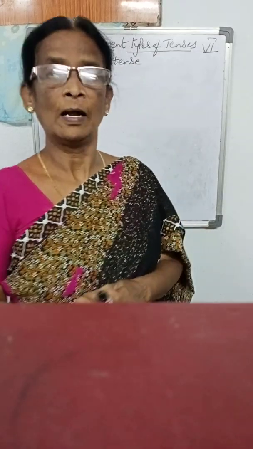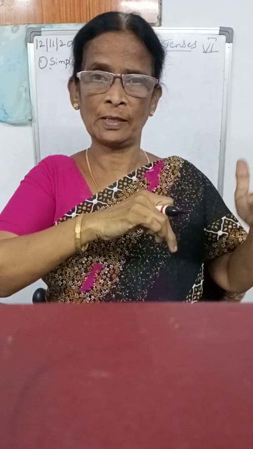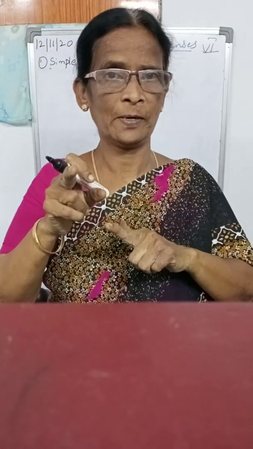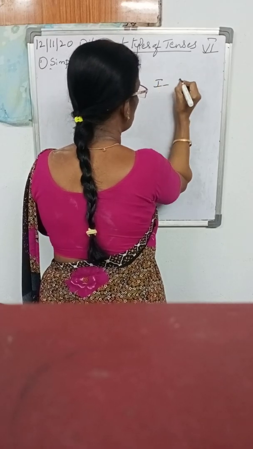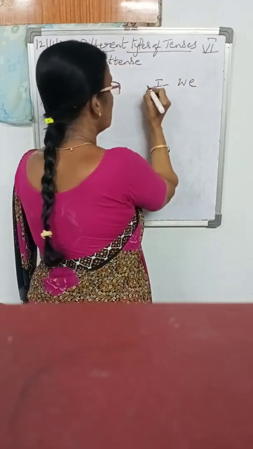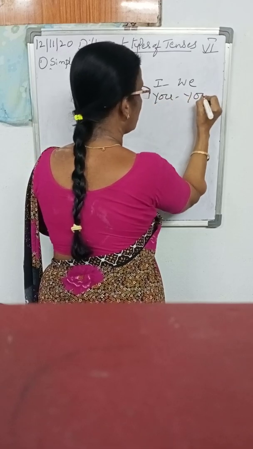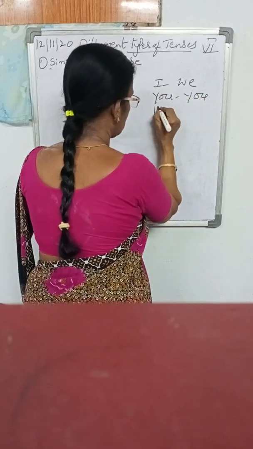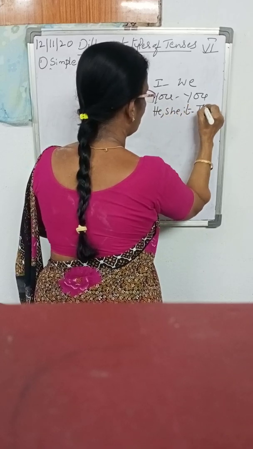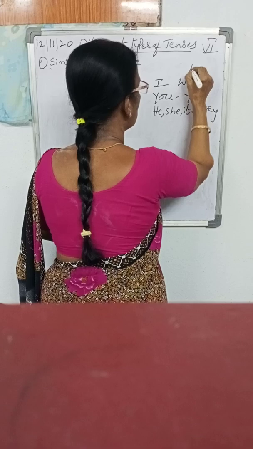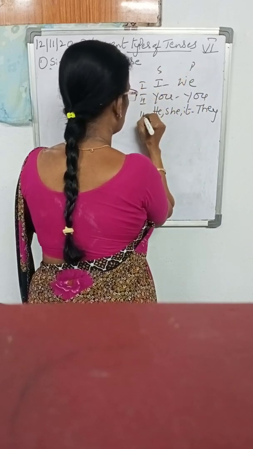Simple present tense. I told you what the personal pronouns are, singular and plural. Have you remembered? Again I'll tell. First person singular I, first person plural we. Second person singular you and second person plural also you. Third person singular he, she, it and plural they. These are the plurals, these are the singulars: first person, second person, third person.